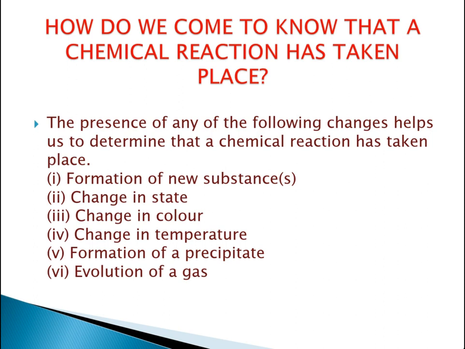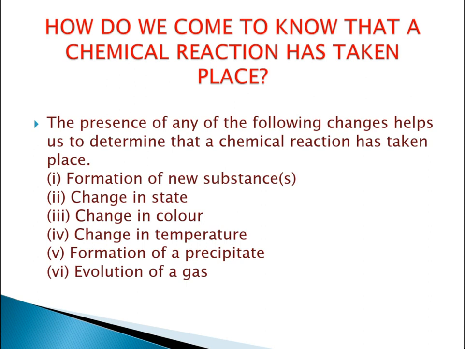There are various kinds of changes that we can observe. So let's read those changes. The presence of any of the following changes helps us to determine that a chemical reaction has taken place.